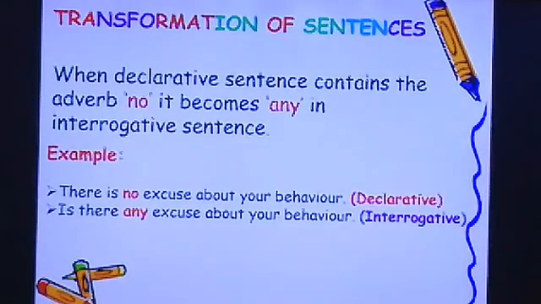When a declarative sentence contains the adverb "no", it becomes "any". So here is another rule: no will become any in interrogative, like "There is no excuse about your behavior." Declarative. "Is there any excuse about your behavior?" The purpose of changing no to any, never to ever, is that we are keeping the meaning the same. If we write "Is there no excuse?", it will remain the same, and there won't be the transformation. So "There is no excuse" and "Is there any excuse" mean almost the same.